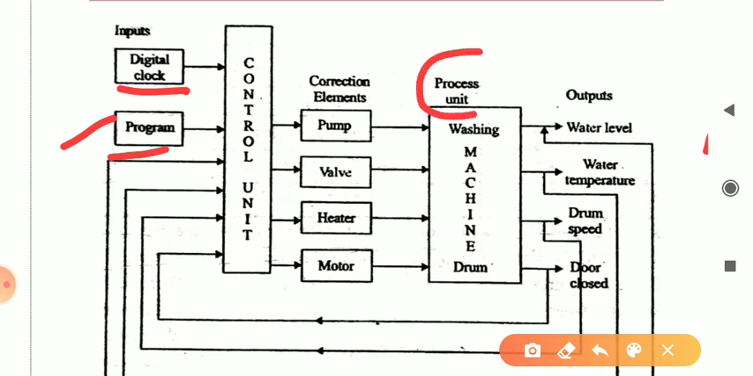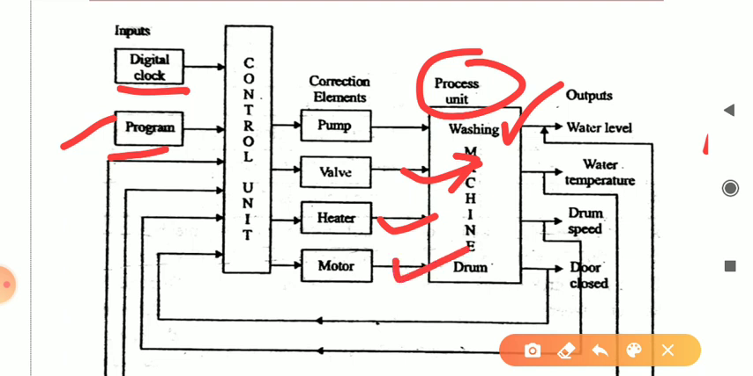So here you have the processing unit. The pump will start and give the water to the drum. Next is the valve, the direction of the valve. Outside to inside means outside water to inside the drum, so the valve will open. Next is the heater. If you want hot water to wash the dress, the heater will start. If you don't want the heater, you can switch it off.